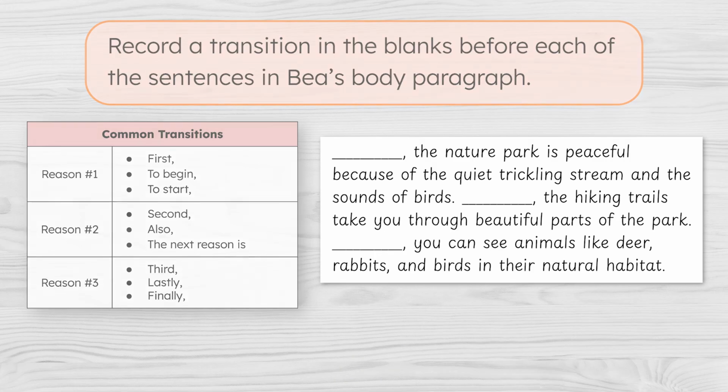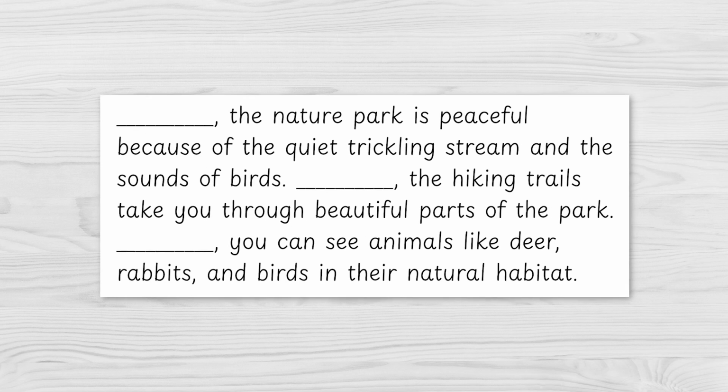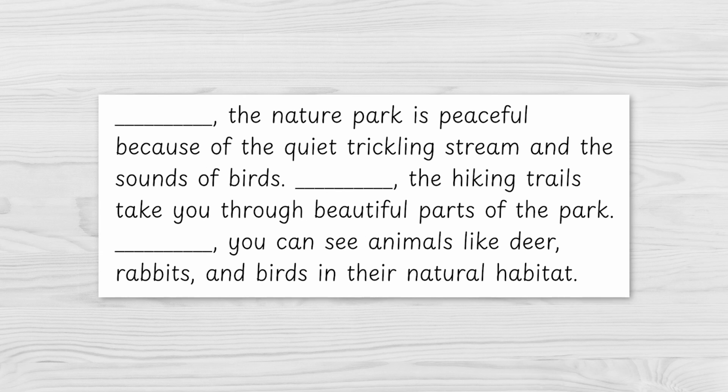How'd you go? If you used a transition from the first, second, and third rows, you helped our reader understand our thinking step by step. I'm choosing to go with these: to begin, second, and finally to wrap up my writing. Great work! I think you're ready to write your own. Today's skills will help you write a body paragraph that is clear, convincing, and easy to follow.